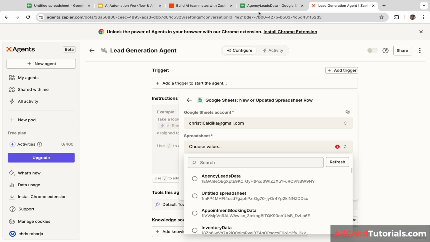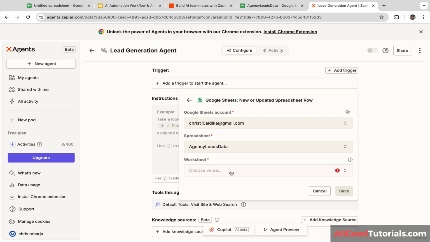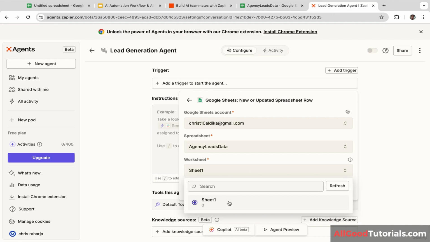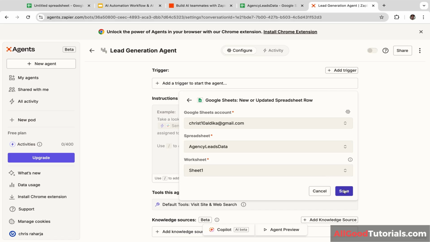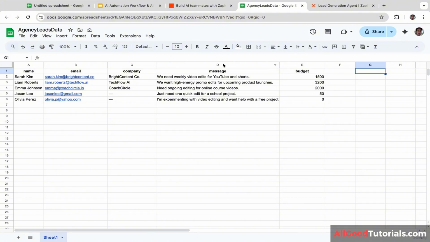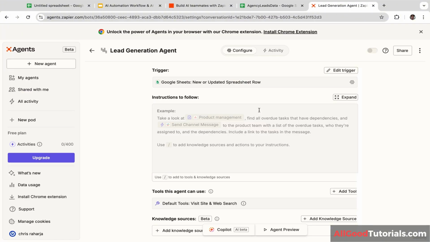And let's type in the name of the file, which is agency leads data. And there is only one sheet, sheet 1. So let's click sheet 1 and let's click save. So in this case, the AI agent is going to extract data from this Google Sheet. So make sure that you are connecting Zapier with the correct file.